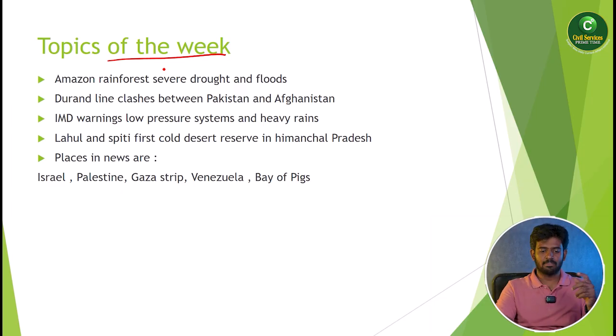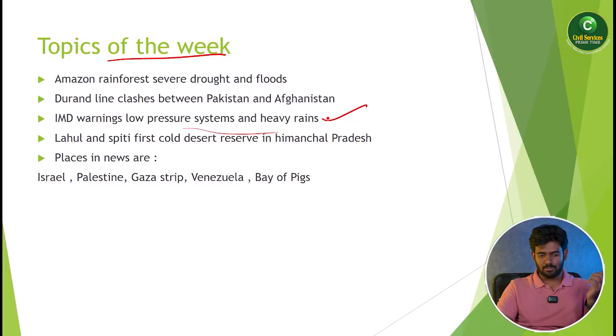And the second thing is IMD warnings, low pressure system and heavy rains. Okay, low pressure system and heavy rain. So what is a low pressure system? What are the conditions that you should observe while it is raining? అంటే rainfall పడడానికి గల conditions ఏంటివి? And what are the characteristics of the Indian monsoon weather system? All these things come under the physical geography.